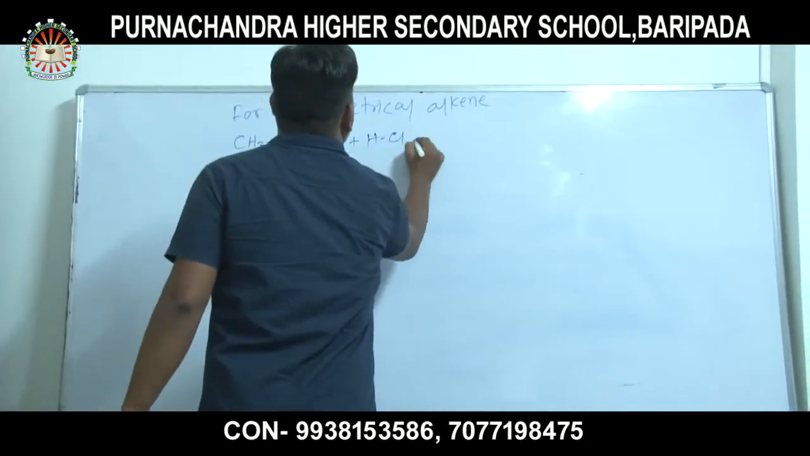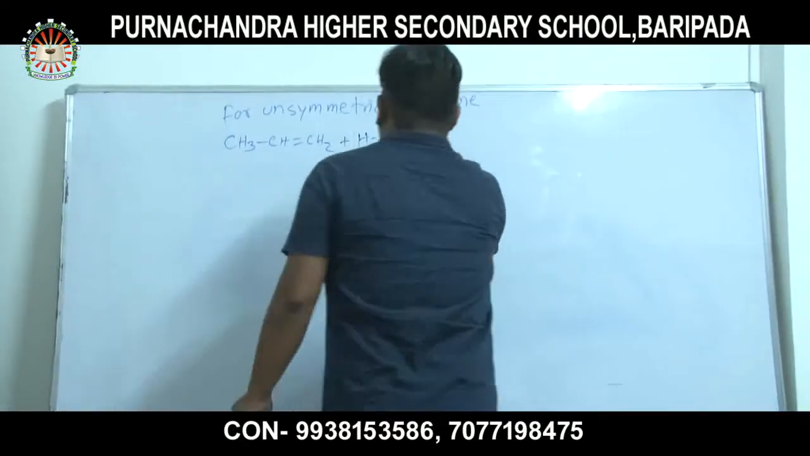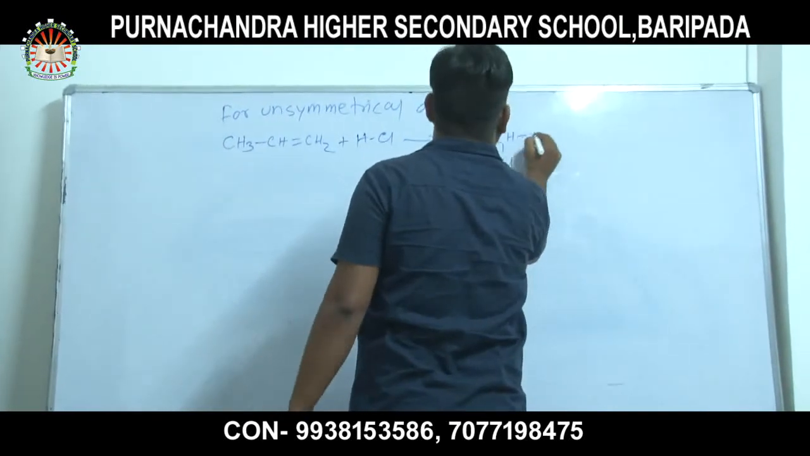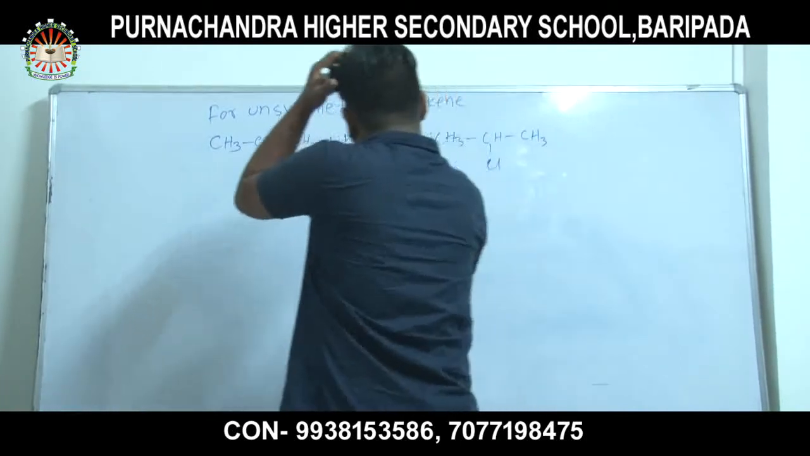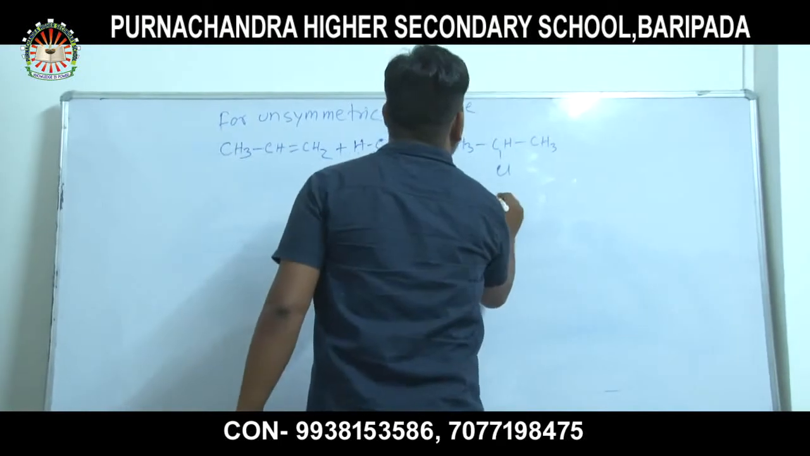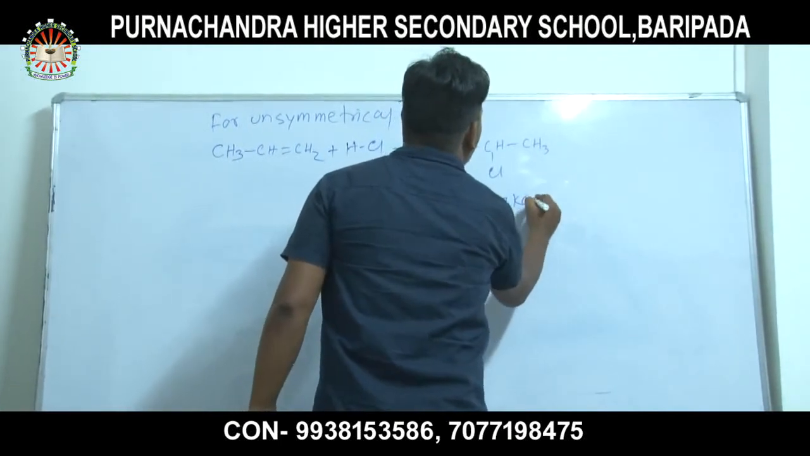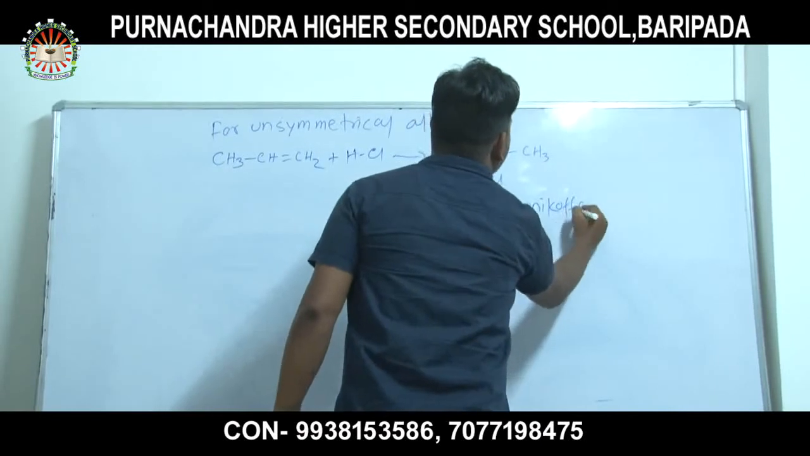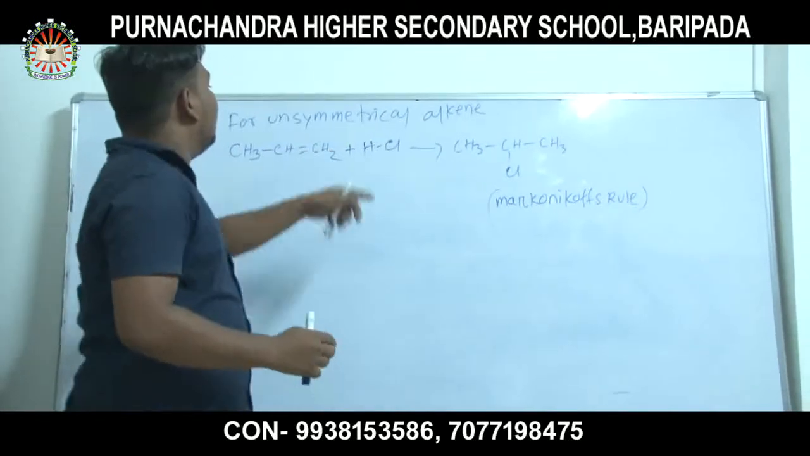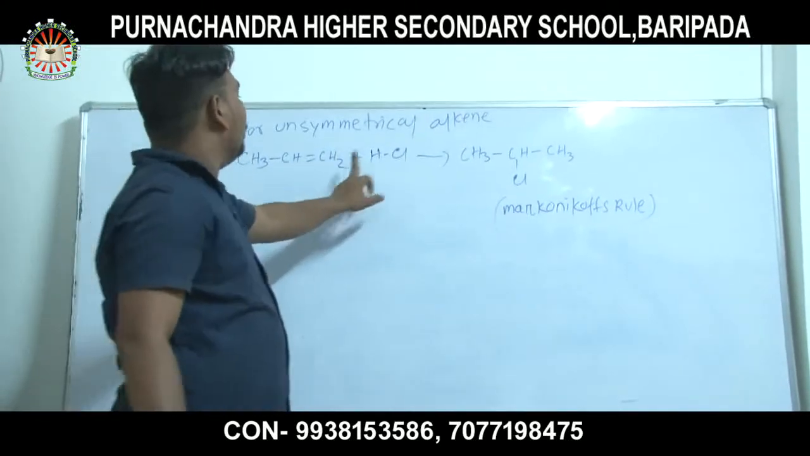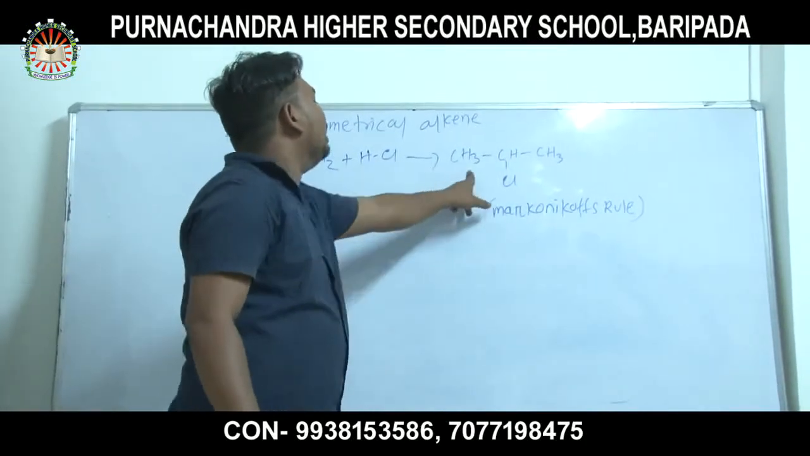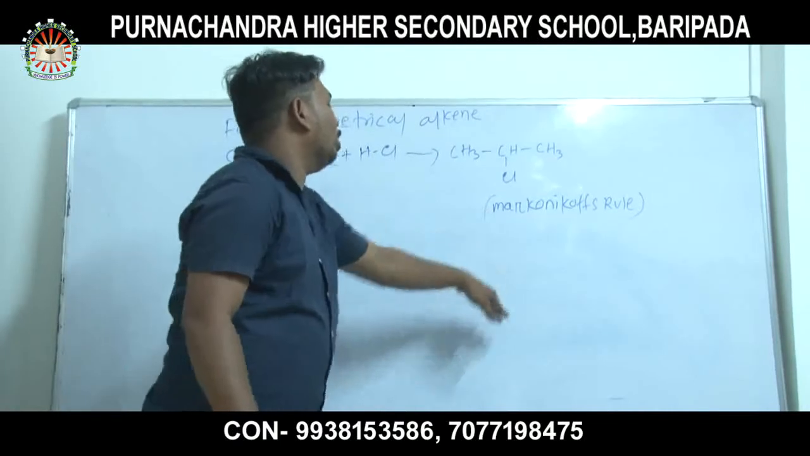HCl, hydrogen halide, then CH3 CHCl CH3 is formed. It is called Markovnikov addition. It undergoes Markovnikov addition. When unsymmetrical alkene reacts with hydrogen chloride, then alkyl halide is formed. It undergoes Markovnikov.